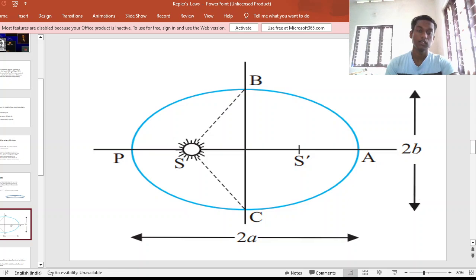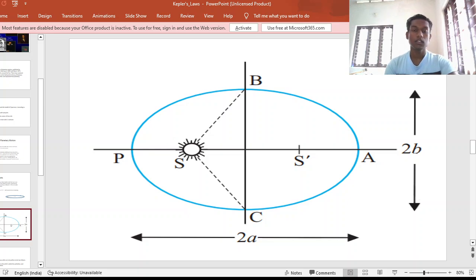What are the peculiarities of these points P and A? Here P represents perihelion and A represents aphelion. Peri means near, and aphelion represents a farther point from the sun. So when a planet revolves around the sun and it reaches P, it will be least distant from the sun. And when a planet reaches A, it will be much farther away from the sun. So PS is the least distance and SA is a larger distance.